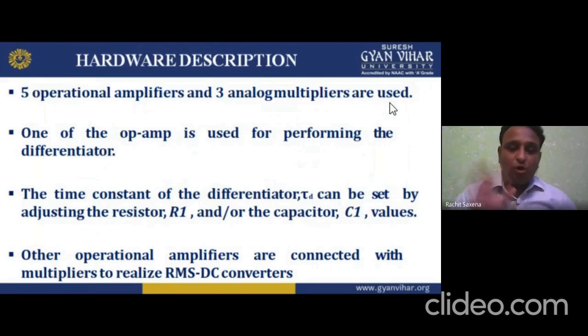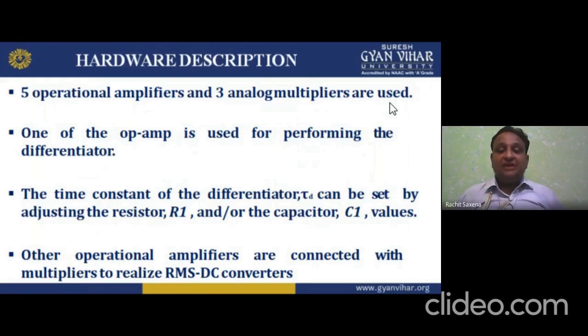One of the op-amps, not all of them. The time constant of the differentiator can be set by adjusting the resistor R1 and/or the capacitor C1 values. How can we set it? By adjusting the resistor R1 and/or the capacitor C1 values.